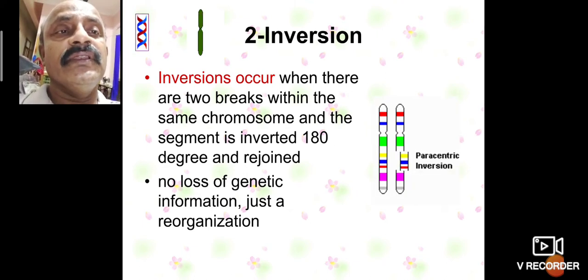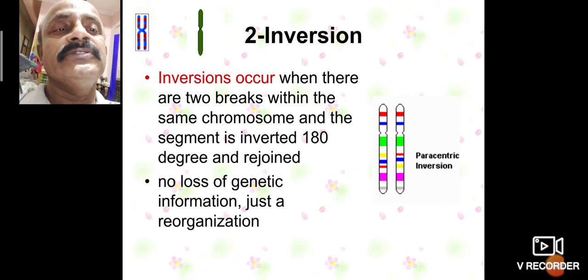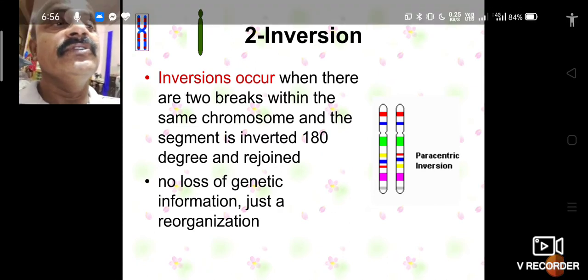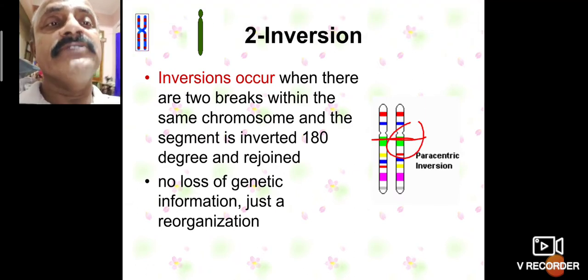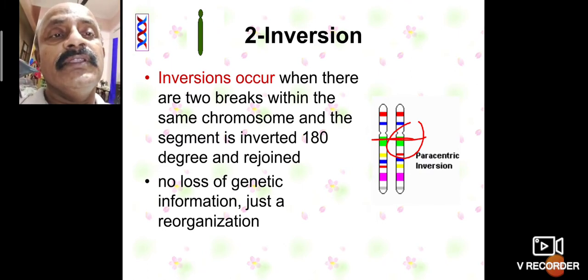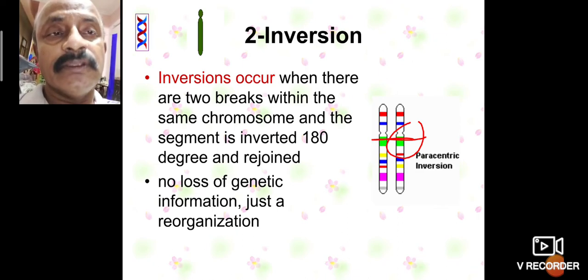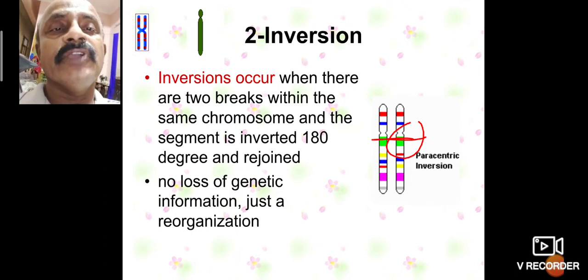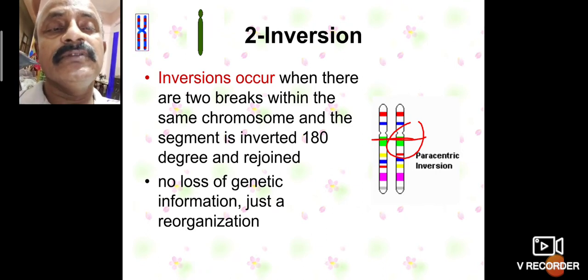The inversion occurs when there are two breaks within the same chromosome, and the segment is inverted 180 degrees and rejoined. There is no loss of genetic information, just rearrangement. So then paracentric chromosome. When there are two breaks within the same chromosome, and the segment is inverted 180 degrees and rejoined, there is also no loss of genetic information, just rearranged.